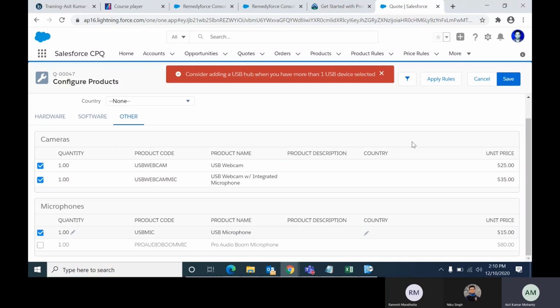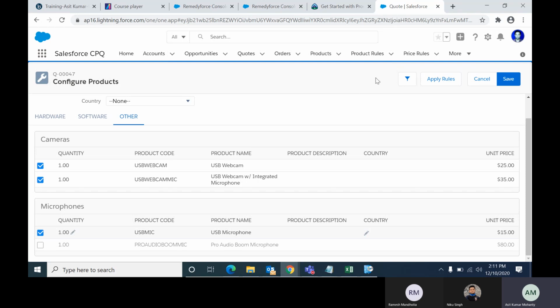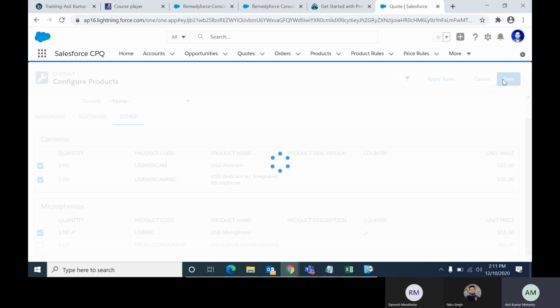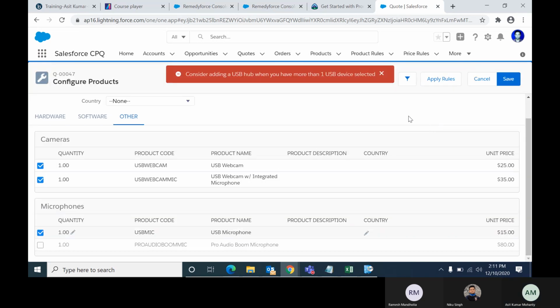Now the pop-up that was coming earlier will come with red, meaning danger. Same error message but with a validation rule, so you can't ignore it. Let's ignore it. There is nothing to do. Let's try to save again. Still you will get the error. It's like John Cena: you can see me or you can ignore me, right?